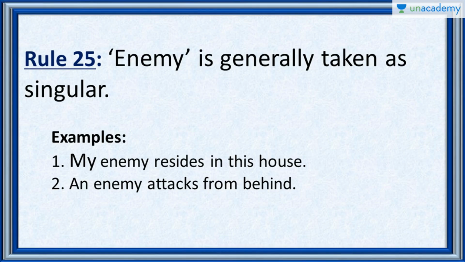Now let's look at rule number 25, which deals with the word enemy, the special case of the word enemy in the context of subject-verb agreement. Now, the word enemy is generally taken as singular, right? When you talk about your enemy or somebody else's enemy, you're actually talking about a singular thing, because enemy itself is a singular word. Enemies represents more than one enemy, but enemy itself is a singular word.